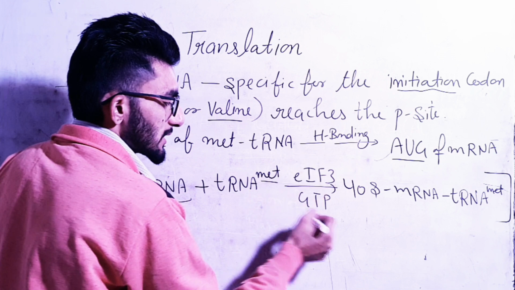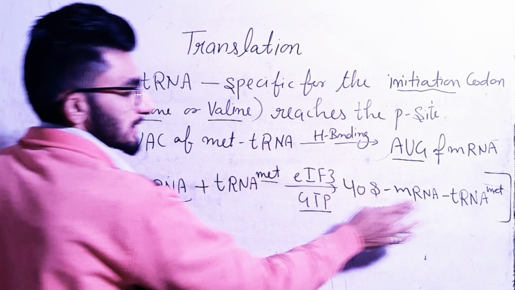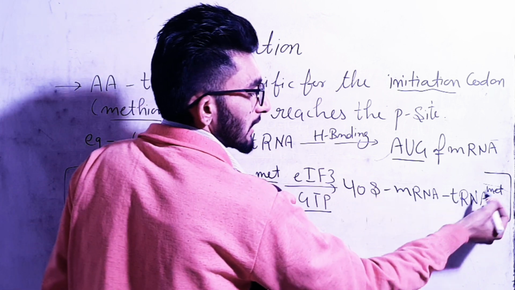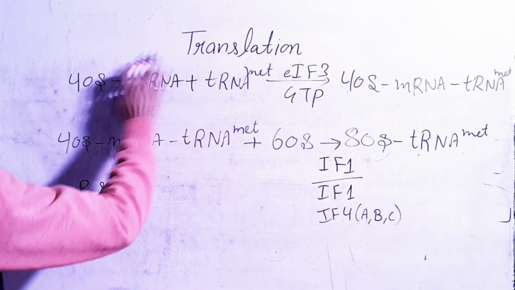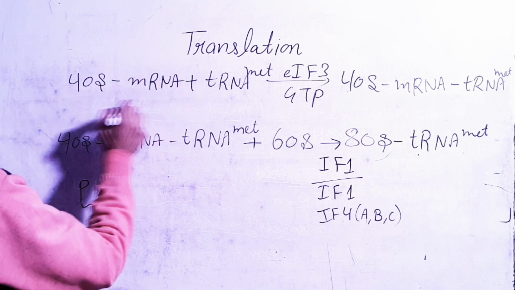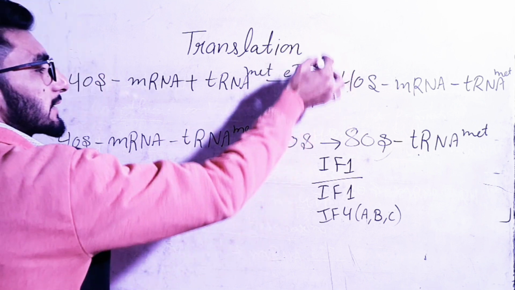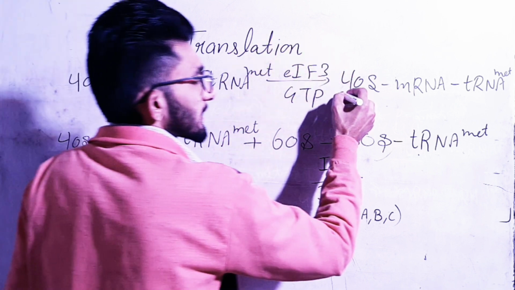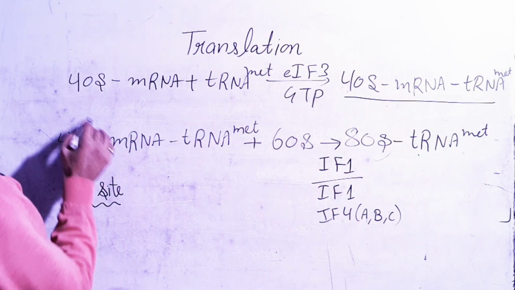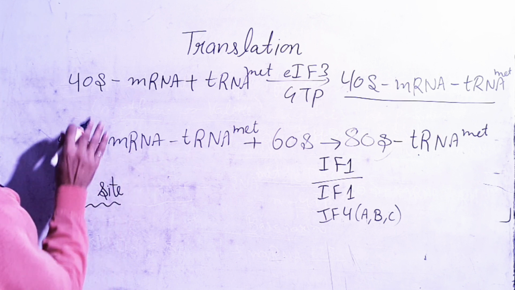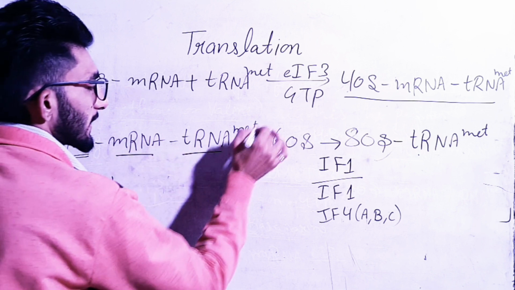In the presence of this initiation factor and GTP, which is for the energy, they will make this complex of 40S mRNA and tRNA, which is carrying methionine. Clear? So this is the next step of the translation. As we have done this process, the 40S mRNA complex is associated with the tRNA of methionine type. This is done in the presence of the initiation factor. Okay? So we will get this complex of mRNA and tRNA methionine. This complex of 40S mRNA, so 40S is mainly the smaller subunit. Okay? So now we have the smaller subunit, mRNA and tRNA of methionine present.